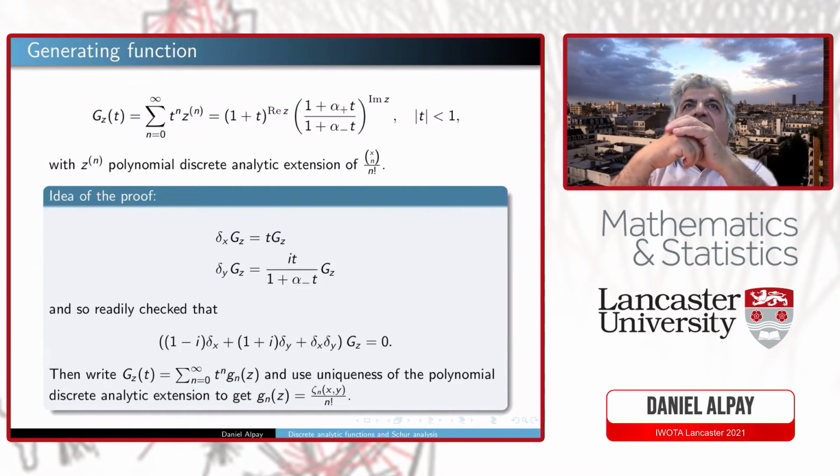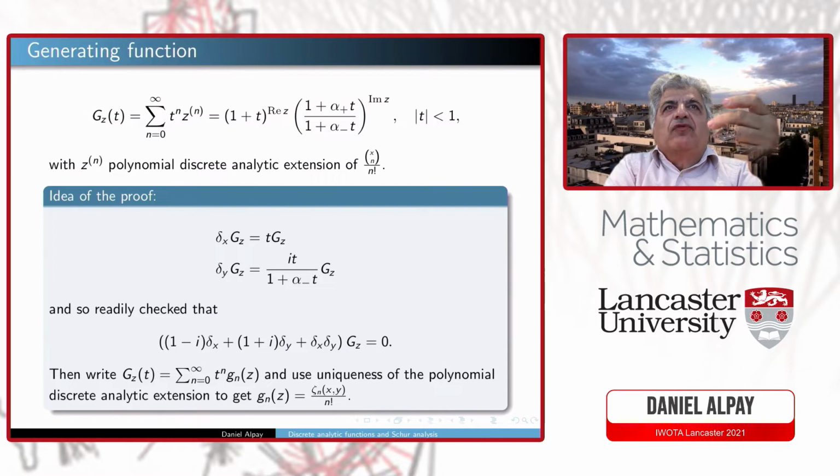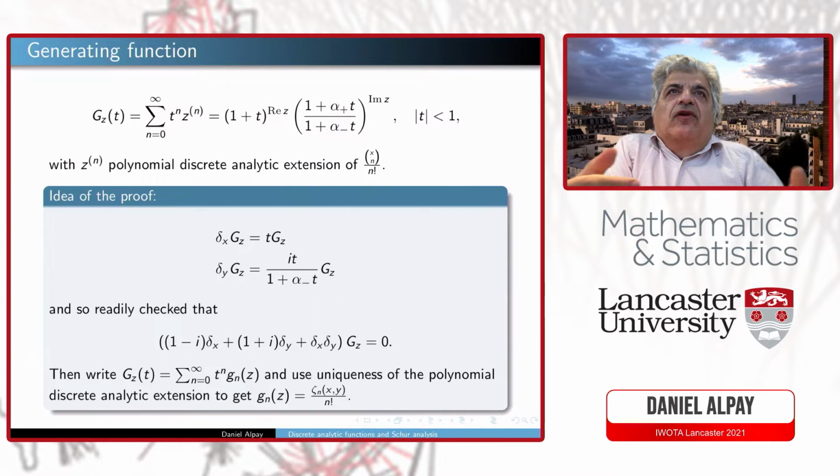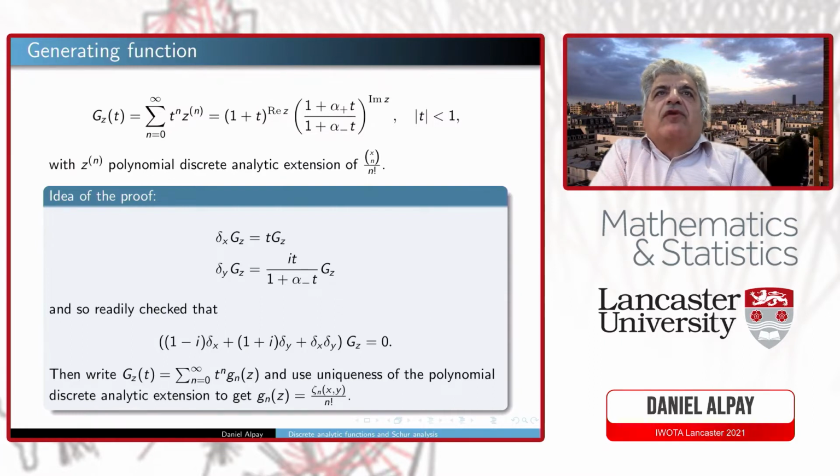Just to say that there was another domain which was developed with Viktor Vinnikov in the compact Riemann surface, which is much more complicated to tell the truth, but where there also one has two shifts, and the common eigenvalues of the two shifts play the role of a kernel, and here we have something similar. So you check that g z is a common eigenvalue of the two shifts. You check that it satisfies this property because of the eigenvalues here, so it's discrete analytic, and then use uniqueness of a polynomial.